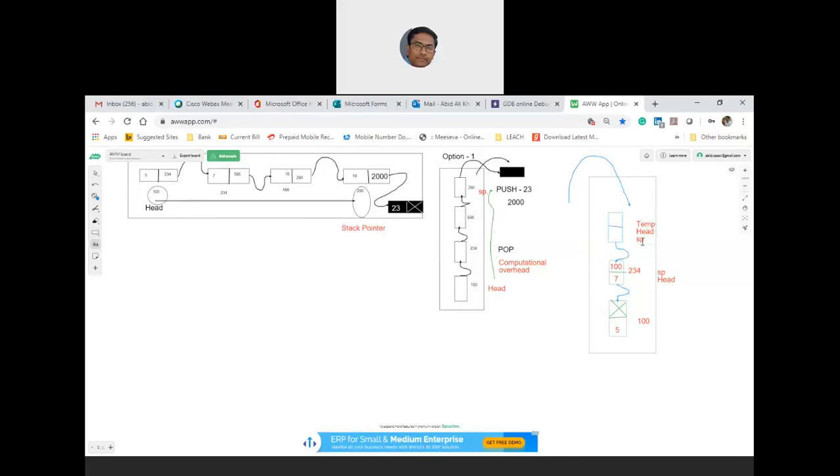Third element, I have taken it as 10, if I am correct. So the address is 598. In this 598, which is temp, which is head, which is stack pointer, now instead of 290, you hold 234. Simple. You now hold 234.